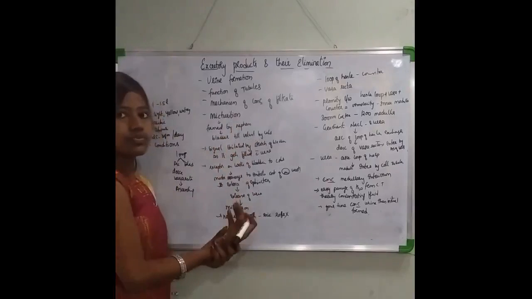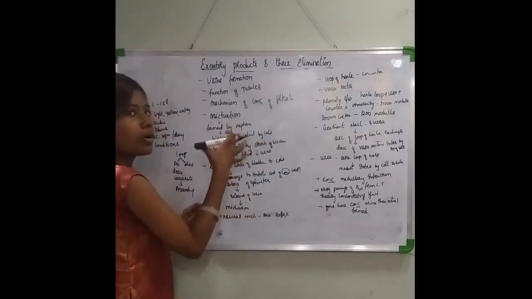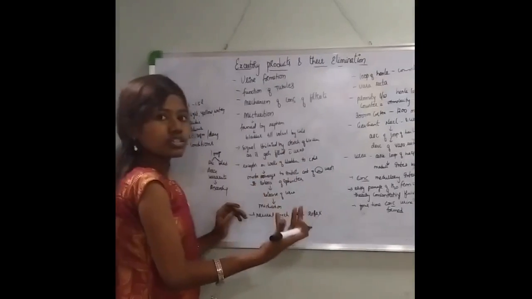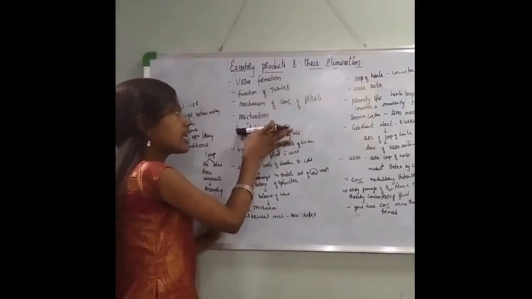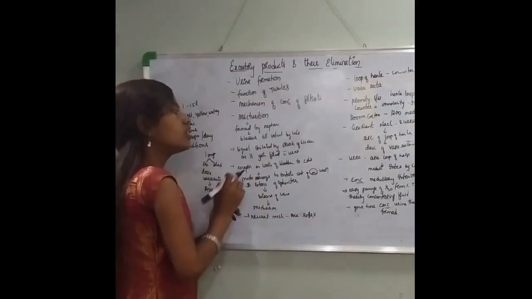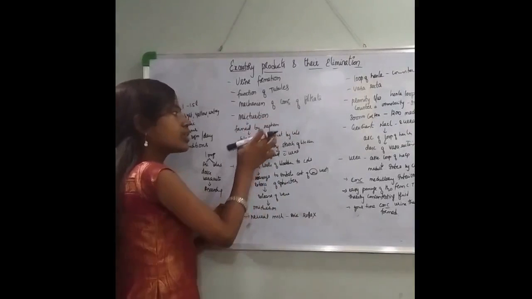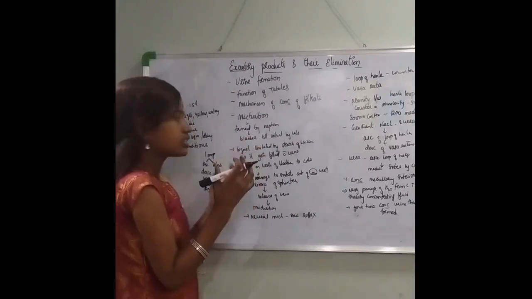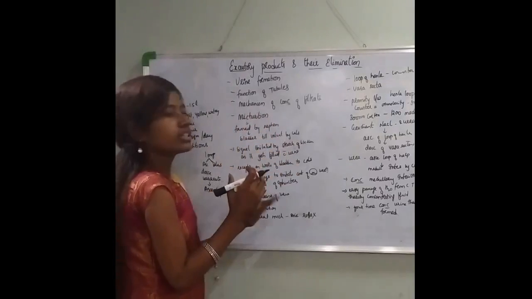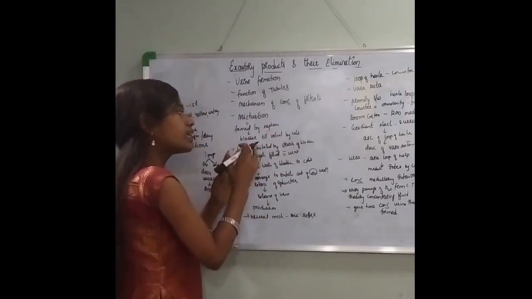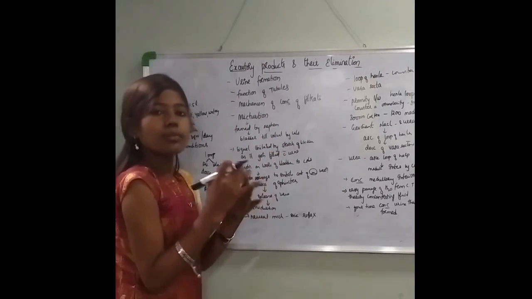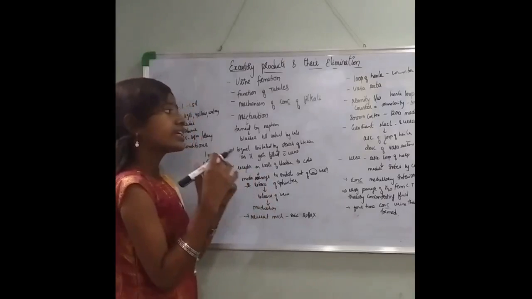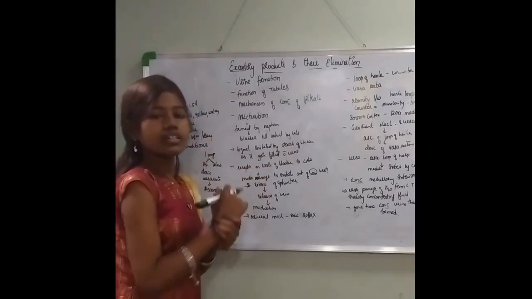Now the urine is formed. Urine is formed in the nephron. Reabsorption is done, secretion is done, and the entire urine is formed in the nephron. Once the urine is formed, it reaches the bladder. The bladder receives the urine that is formed, and it gets stored there. The bladder will store the urine until it gets the voluntary signal from the central nervous system.